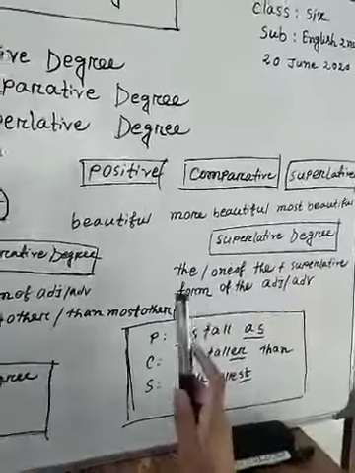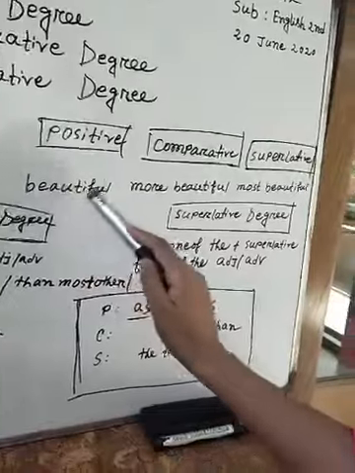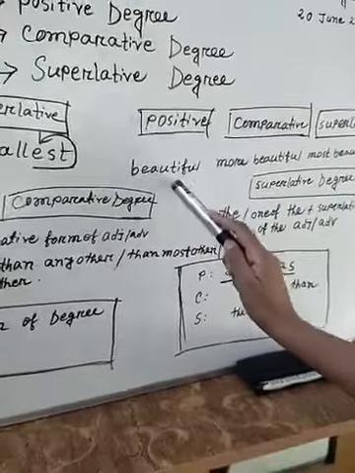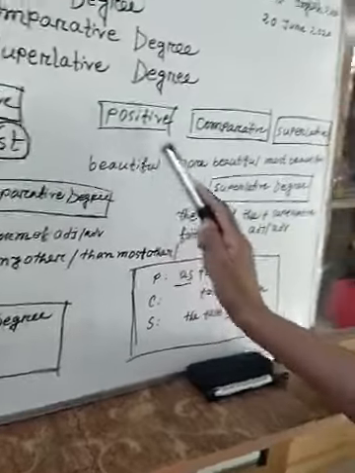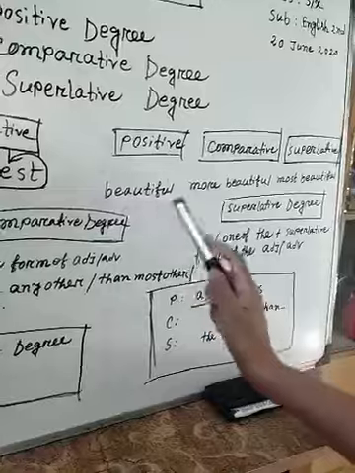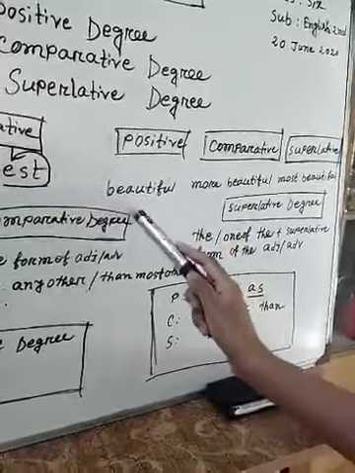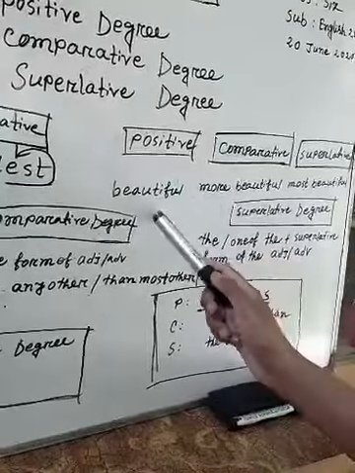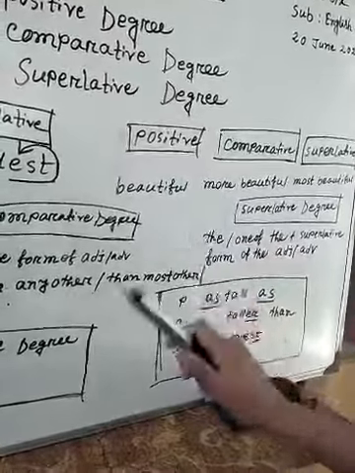Why? Because beautiful is not 1 syllable. Beautiful has 3 syllables. What is a syllable? If I pronounce a word in one beat, then the word or adjective is one syllable.